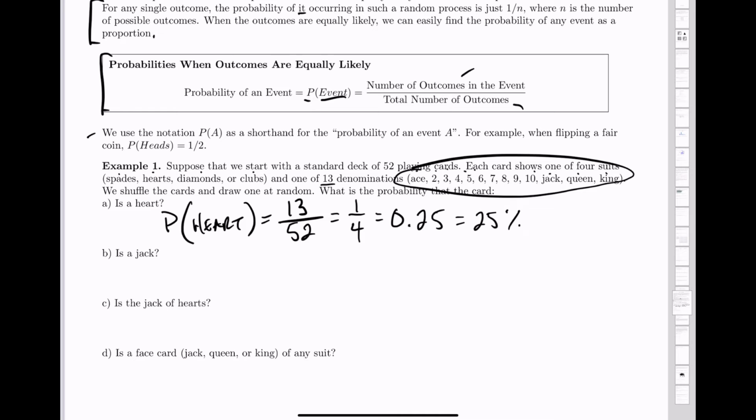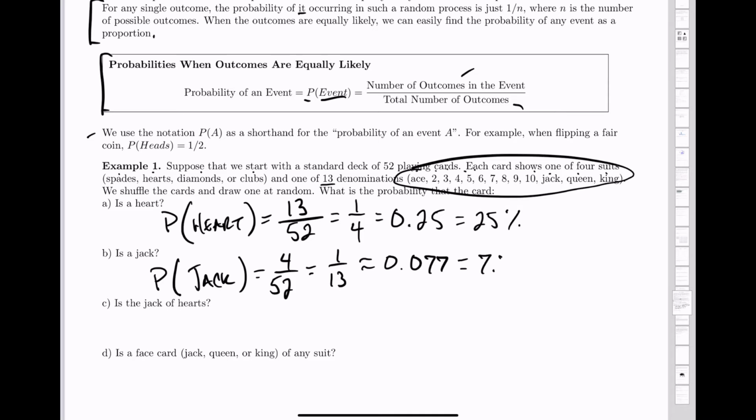One way of looking at it, there's 4 suits, right? And hearts are one of those suits. So that's another way of viewing this as 25%. What's the probability that you draw a jack? Well, how many jacks are there in the deck? There's a jack of spades, a jack of hearts, a jack of diamonds, and a jack of clubs. So there are 4 of those, still out of 52 cards. This reduces to 1 out of 13, which in your calculator is about 0.077 or about 7.7%.